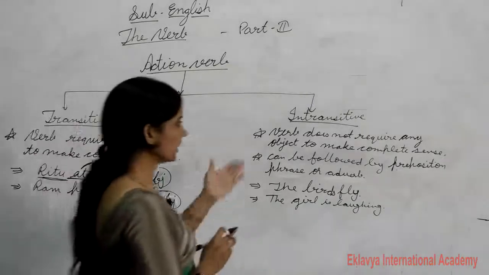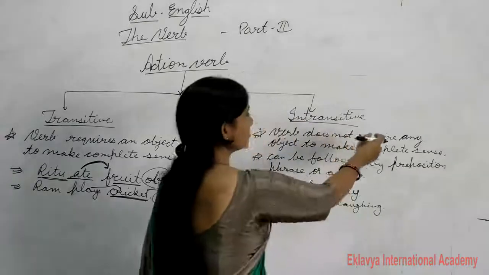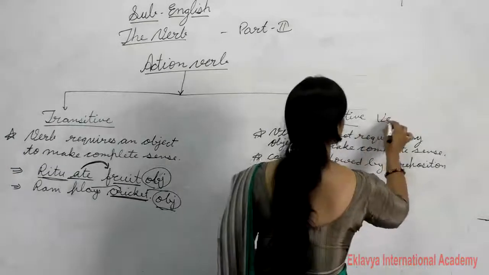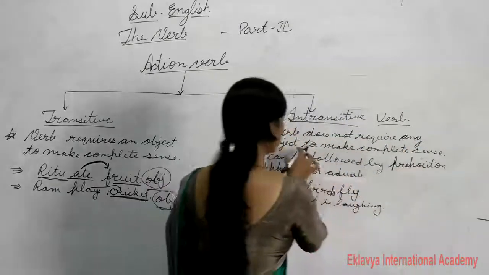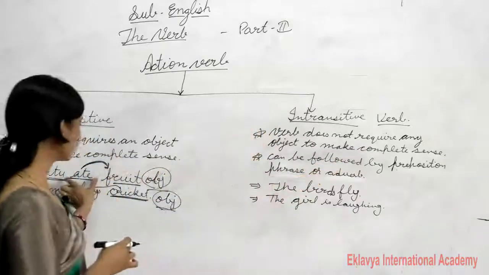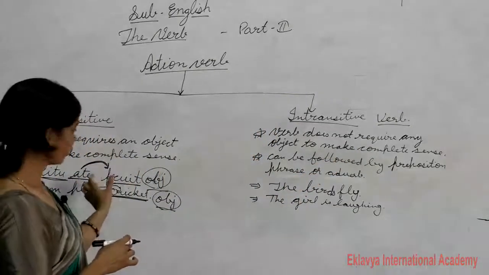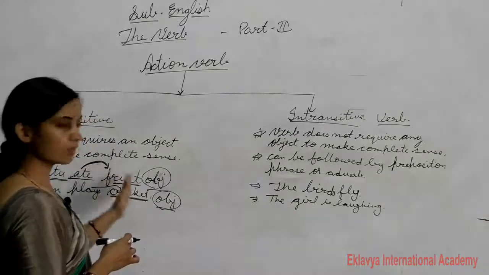Okay, so let's see the intransitive verb. An intransitive verb does not require any object. Here the verb requires an object, so we have to write fruit, because after writing fruit it makes complete sense.